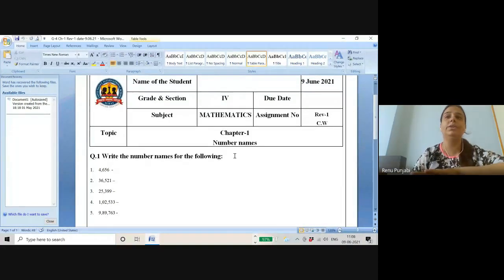And every day you need to be ready with the revision notebook. I don't want any child to say, ma'am, I am not finding my revision notebook, or I was not aware whether I have to bring the revision notebook or not. Please, I am instructing you clearly. Bring your revision notebook every day in the class.